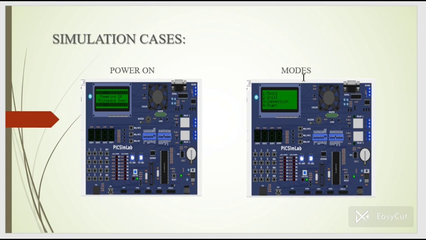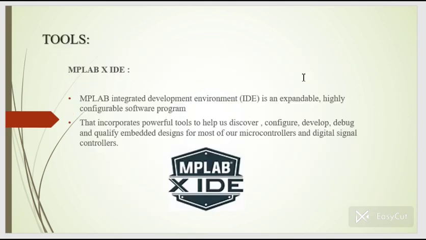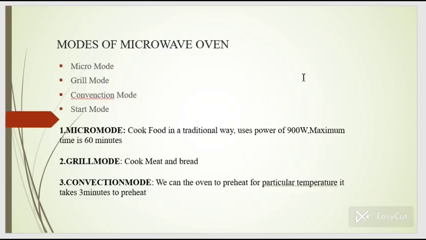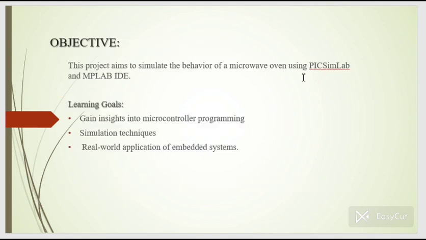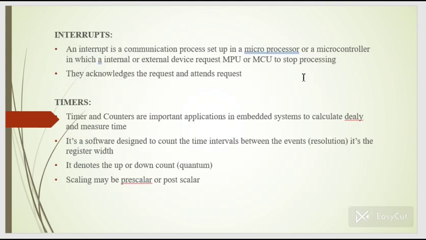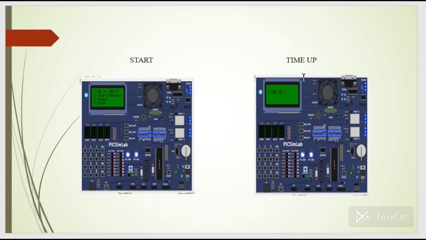Whereas micro mode will take up to 60 minutes, and grill mode will take up to 60 minutes to cook meat and bread items, and convection mode is to cook normal items or to just heat the food items. It will take 3 minutes. And this is the start and time up.